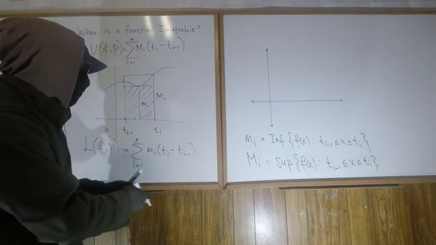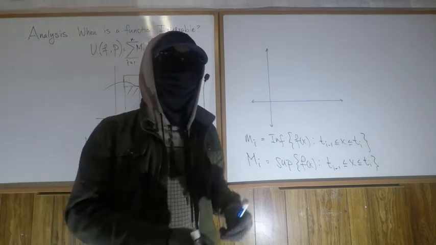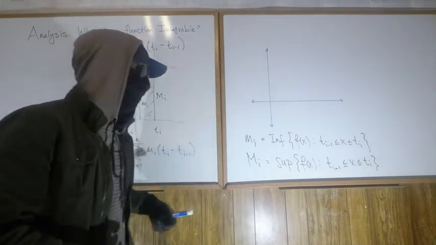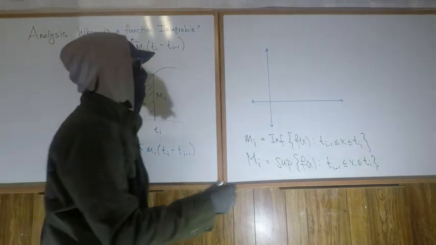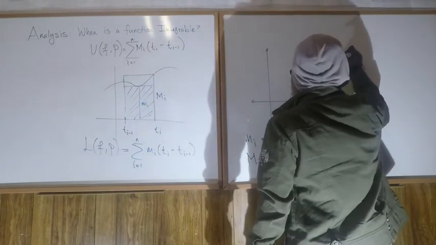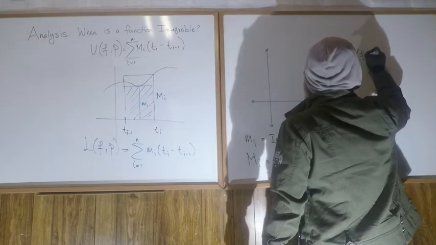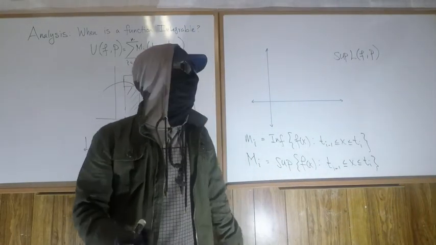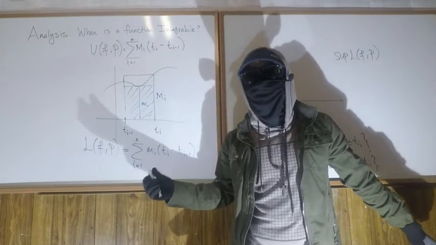Obviously, when we increase the number of t's, that's when we use a larger n, the approximation given here is going to be closer to the actual area. Okay, cool. And so what I'm saying is, it makes sense to talk about sup L of f, P. That is, it makes sense to talk about the supremum of all of the areas given by L. I just said when you change the partitions, the areas change.